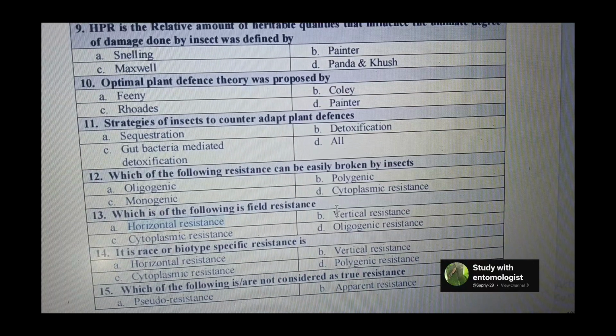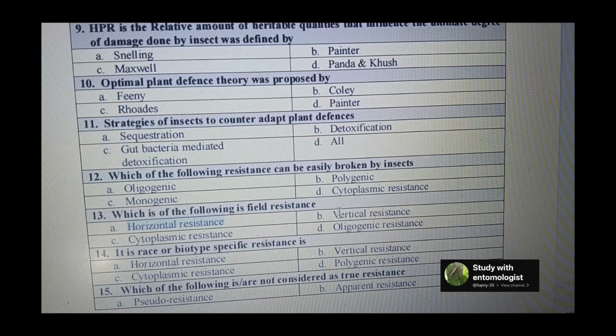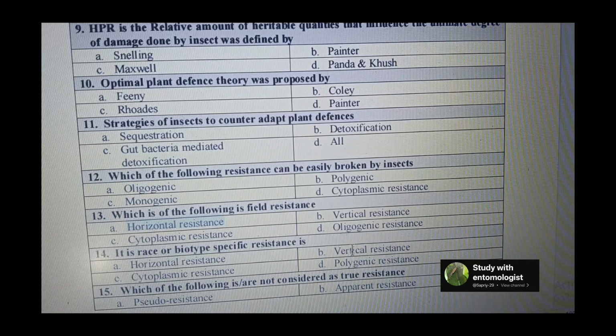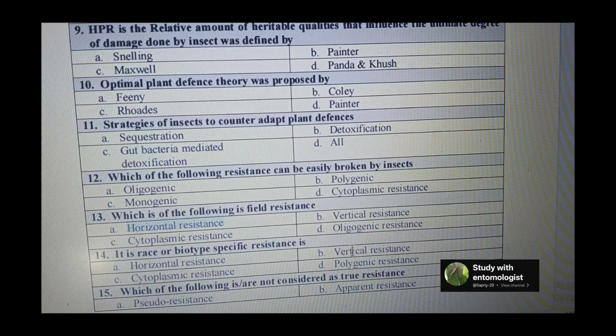Next question is it is race or biotype specific resistance. So vertical resistance, because it is only working against one or two. A very few genes are working on a particular thing. That's why it is race or biotype specific.